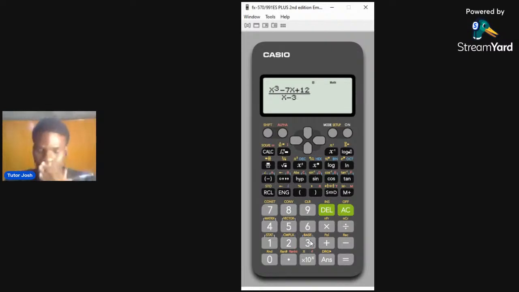Then you've gotten to this part, you press calc, right? Because they say you limit x to 3, you press 2.99999. I like leaving it in 5 places. Okay, just leave it in 5 places.